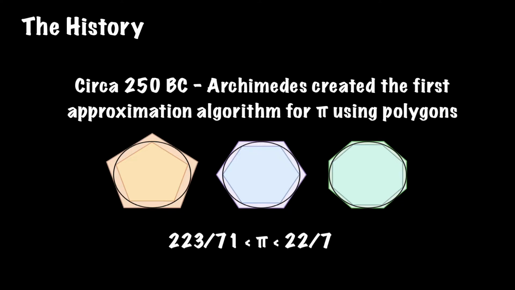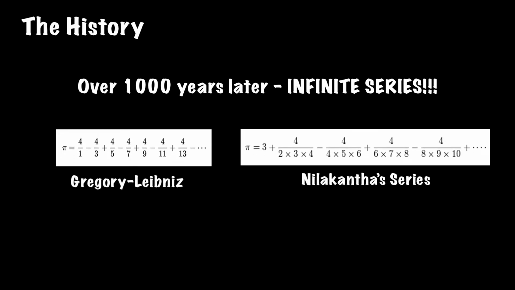This method, although unbeknownst to other parts of the world, would be used by other mathematicians to produce even more accurate approximations, using polygons with even more sides. Then, with a millennium's worth of time, these seemingly primitive calculations were replaced by those of infinite series. In short, infinite series are essentially a summation of an infinite amount of numbers in a certain way and order. The Gregory-Leibniz and Nilakantha series were some of the earlier infinite series used, with the Nilakantha series being generally more efficient than the other, but both still converging to a value of pi.